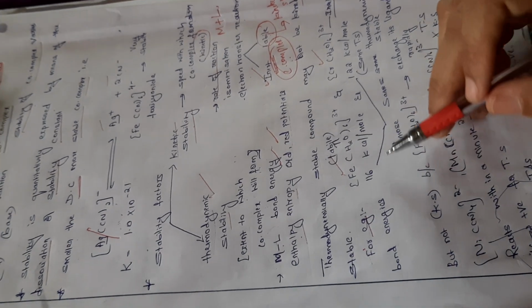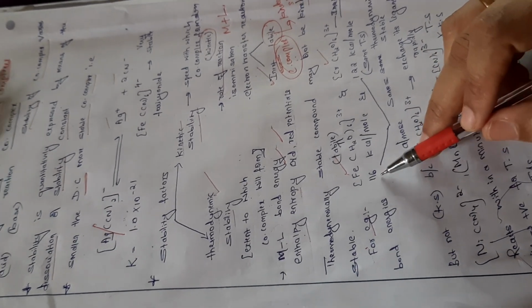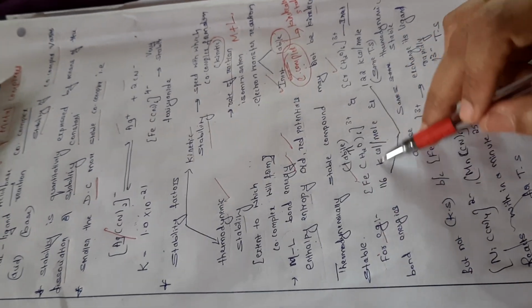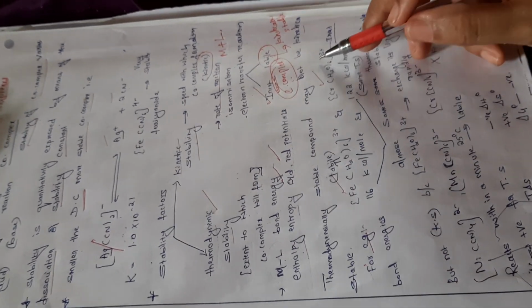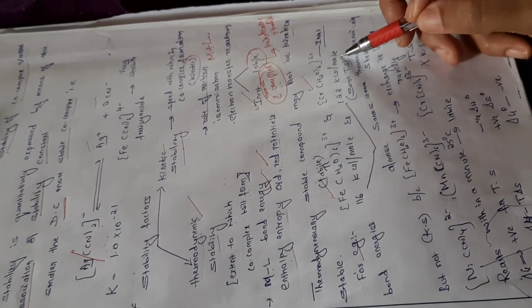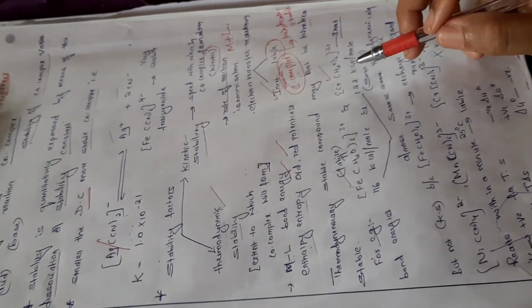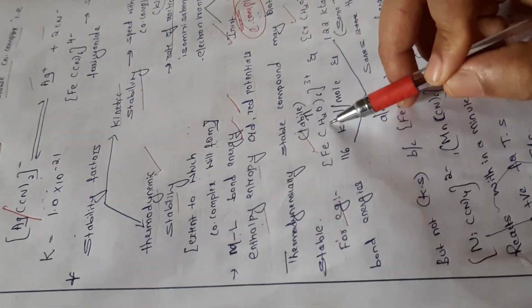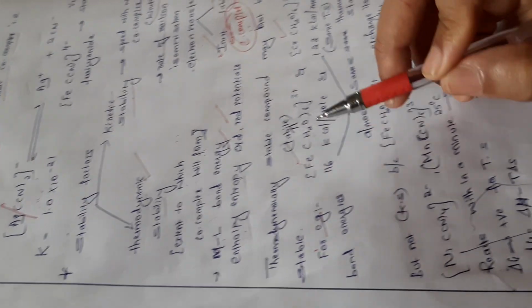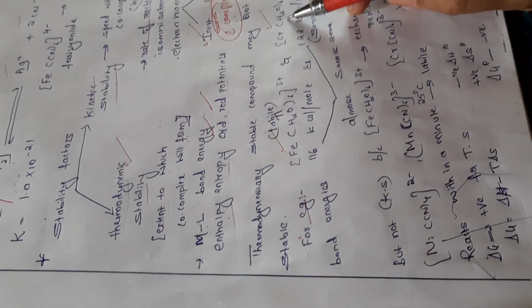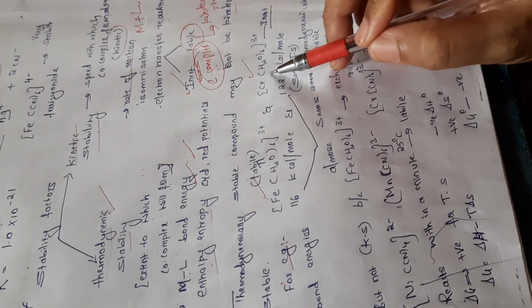If you see the bond energies, it is 116 kilocalorie per mole for the aqua iron complex, and for the aqua chromium complex it is 1 to 2 kilocalorie per mole. So among these two complexes, the iron complex is labile, in the sense it is not kinetically stable, but the chromium complex is inert, in the sense it is kinetically stable.